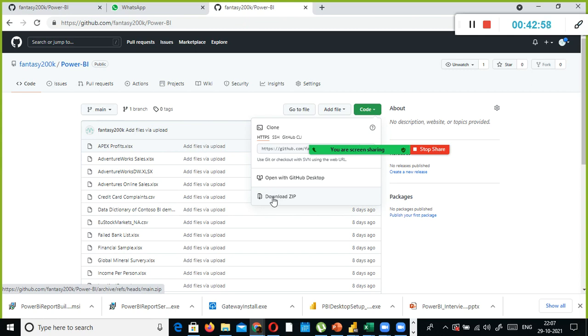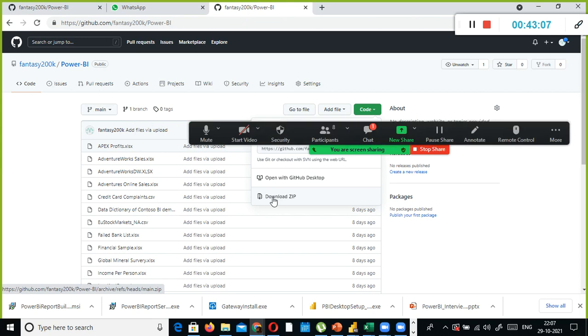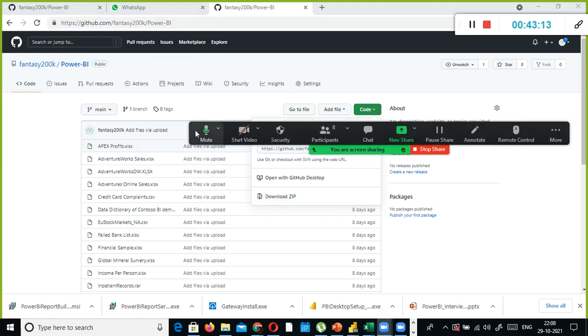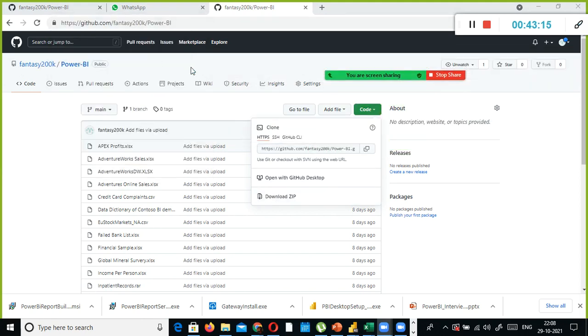Also, I would advise you all to create a user ID on github.com. It is not mandatory, but you can create it and try to get used to it, because in a software development environment we use GitHub to maintain version control. You should know the process too. Once you develop the report and data, everything will be uploaded to GitHub.